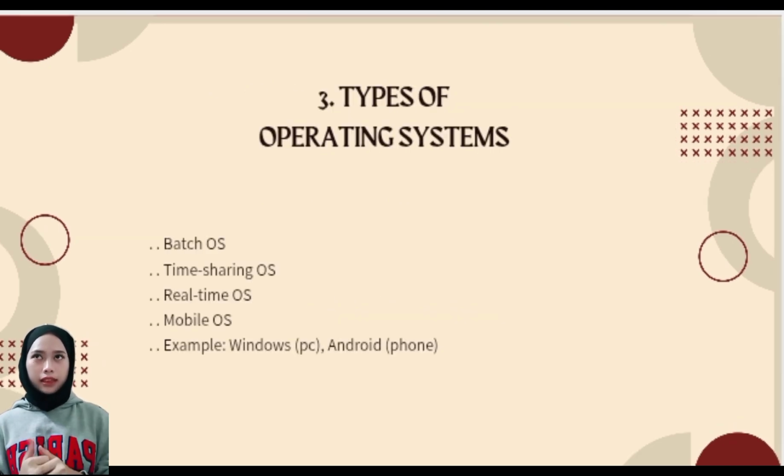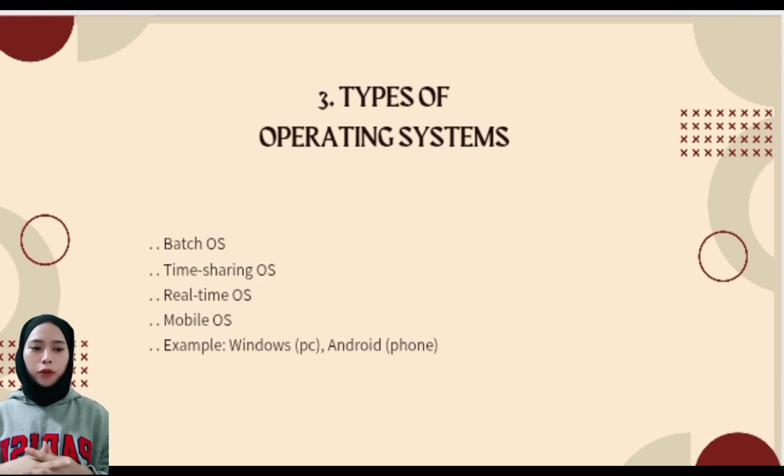The third slide is types of operating systems. There are several types of operating systems. These include batch operating system, time-sharing operating system, real-time operating system, and mobile operating system. For example, Windows is a popular operating system for computers, while Android is commonly used for mobile phones.